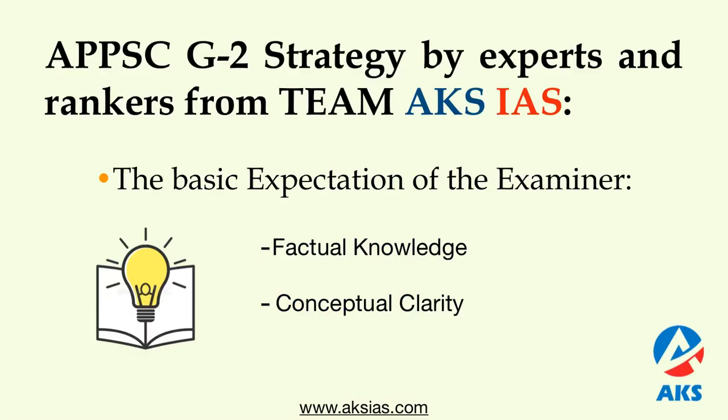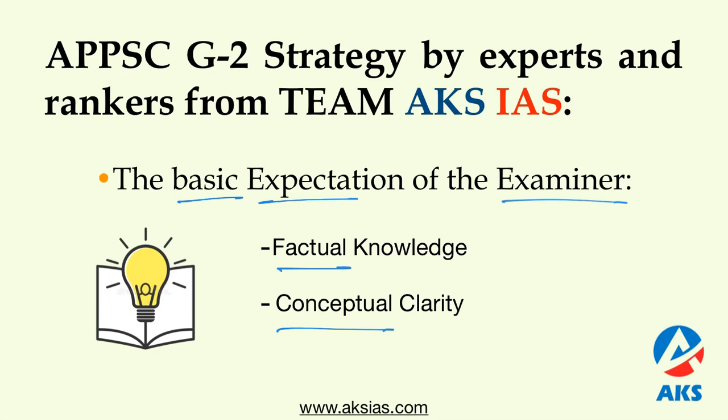This Group 2 success strategy has been prepared by expert faculty and rankers from AKS IAS Academy. Firstly, the students should understand the basic expectation of the examiner. An aspiring Group 2 candidate must have sound factual knowledge along with conceptual clarity so as to succeed in the examination.